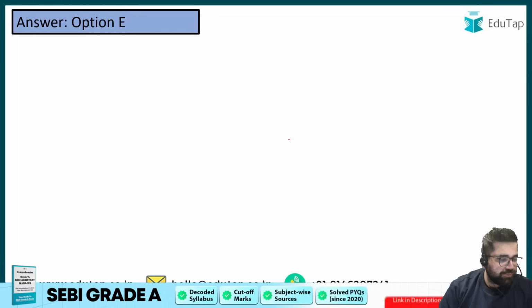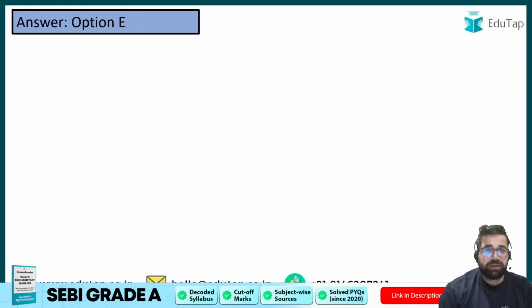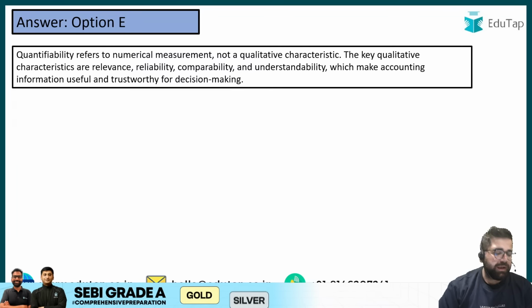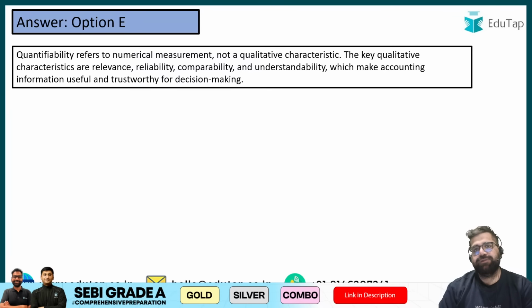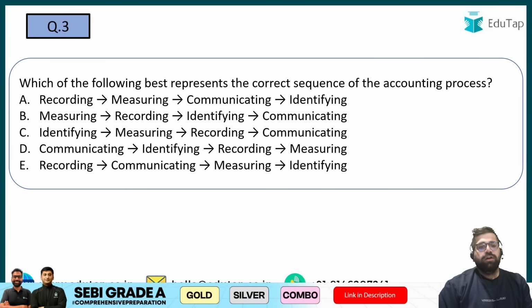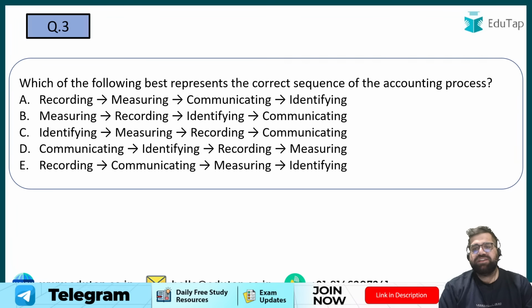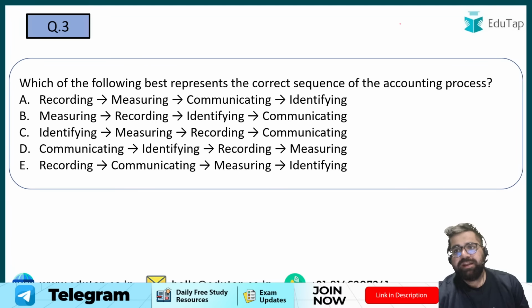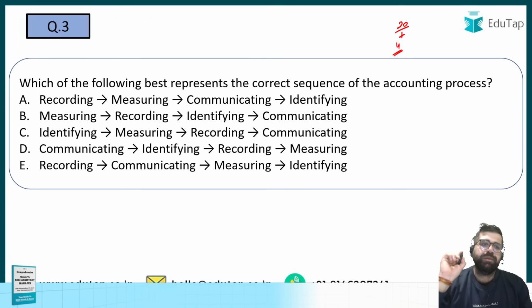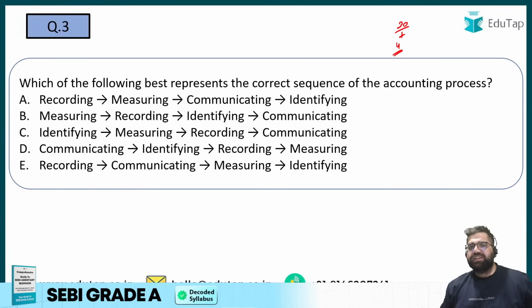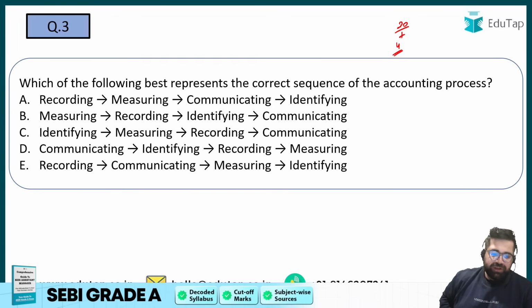So the first two questions look easy to me, and I hope you would have also given the right answer for both these questions. Question number 3 is again testing your basics: which of the following best represents the correct sequence for the accounting process? Again repeating, the first 20 questions are from the 4 basic chapters of accounting. So which of the following best represents the correct sequence of the accounting process? बताइए.